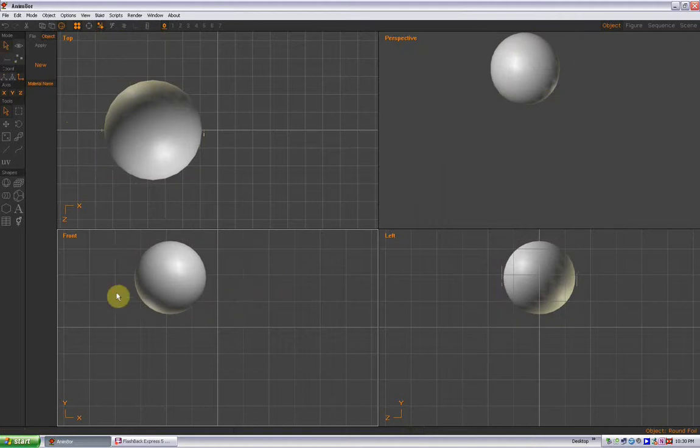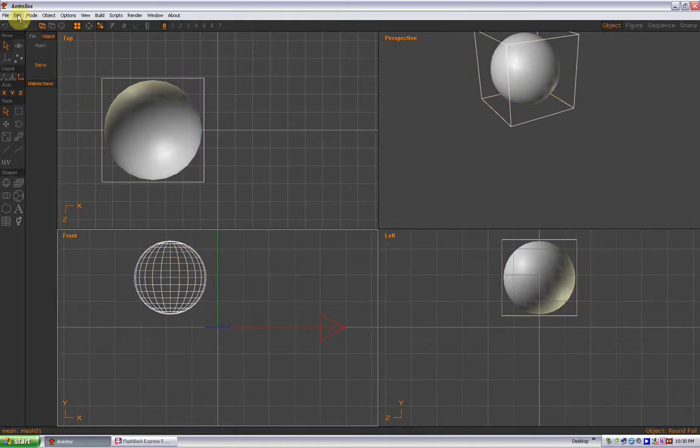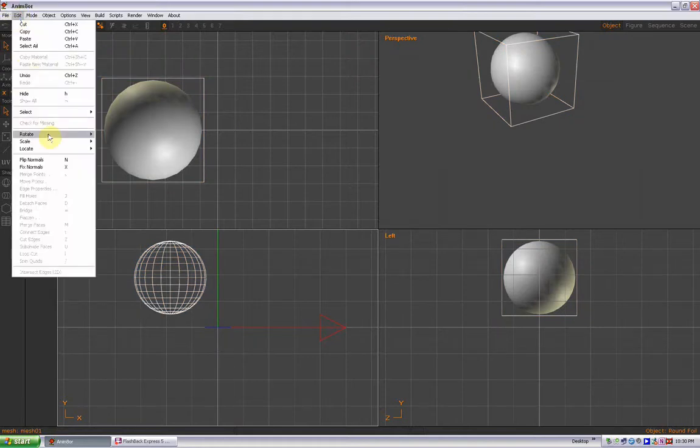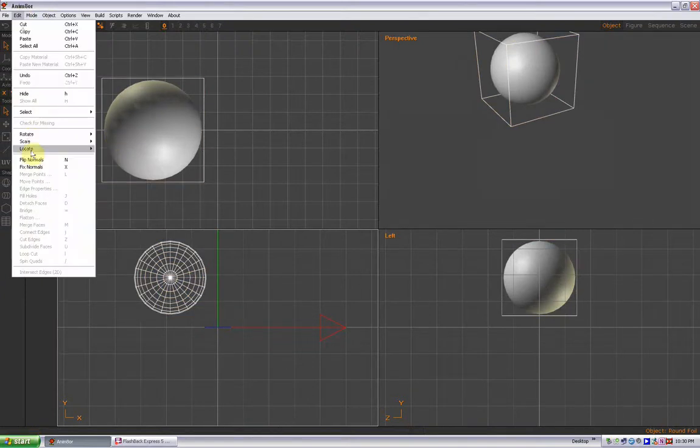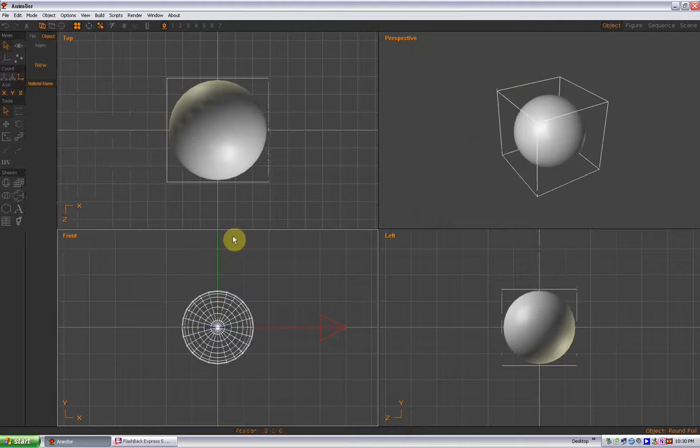From the front now, I'm going to change my front view to the wireframe view so you can see the orientation of the model. So with it selected, we're going to edit, rotate, and we are going to rotate about the X 90 degrees so it's pointing at us, and then edit, locate, and center about origin so we have it right in the middle. Now with it still selected, the way we make this look like a nice round foil balloon is we are going to use the non-uniform scale tool, isolate the X, and you can keep snapping enabled right now, it's not that big of a deal.